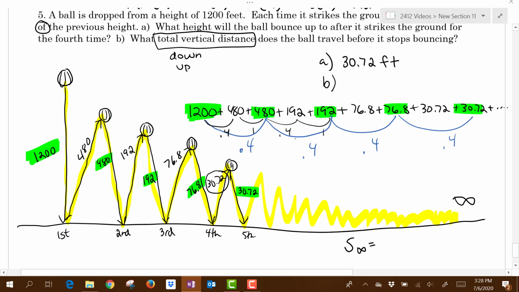The sequence is geometric, and it also converges because our R value is 0.4, which is less than 1. So we're allowed to use that formula. So this is for the downs. The first term of the downward vertical movements is 1200, and then I'm going to divide that by 1 minus the R value, which is 0.4. You can put that into your calculator if you want to, or you can do it by hand. Either way, we're going to get 2000.